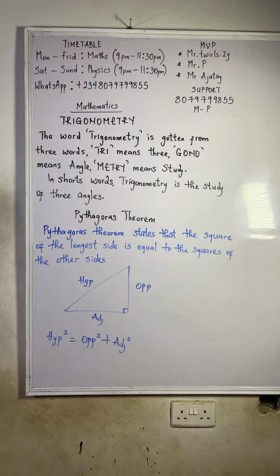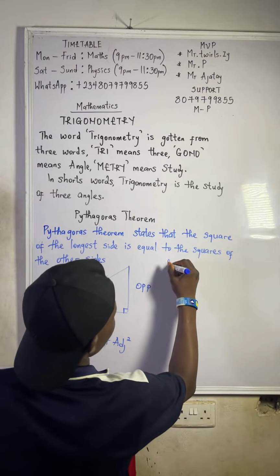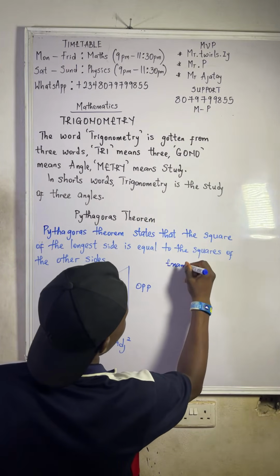Okay, so we can move on. Now let's solve one example. So now we have a diagram. Let's just solve one example.